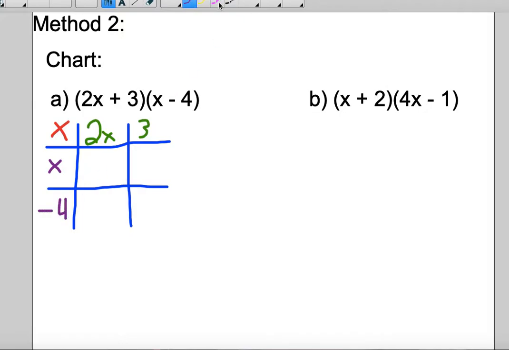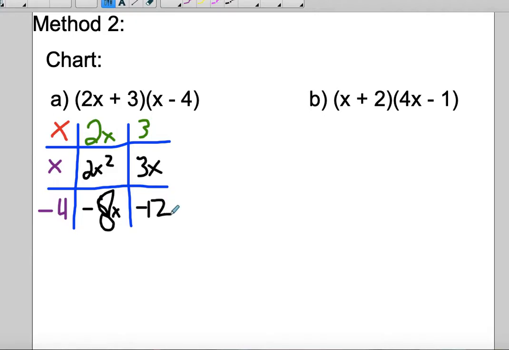So when you use the chart form to multiply, you're just simply multiplying x times 2x, which will give you 2x squared. You multiply 2x times -4, which would give you -8x. 3 times x is 3x. And then 3 times -4 is -12.